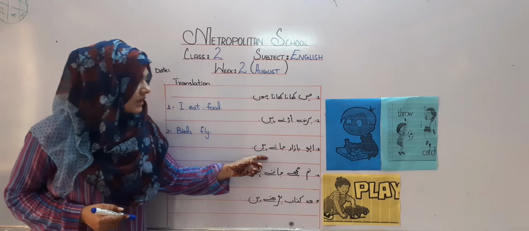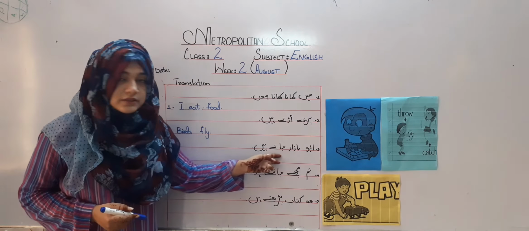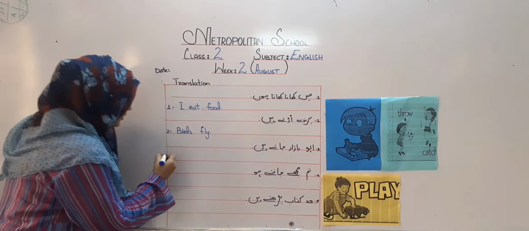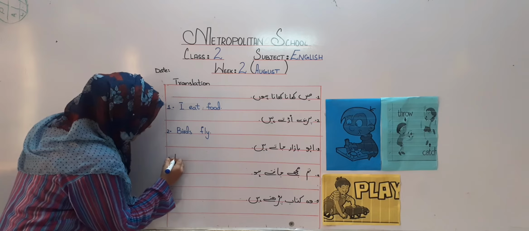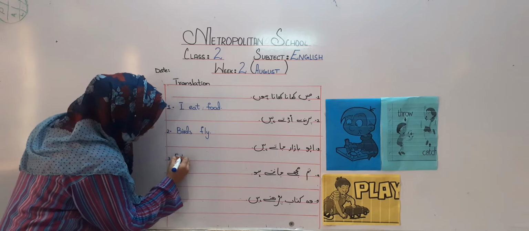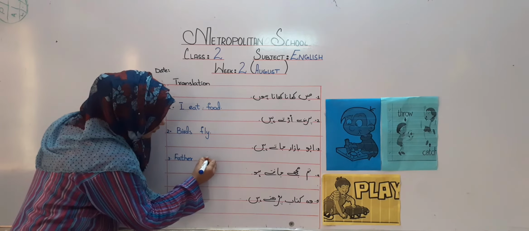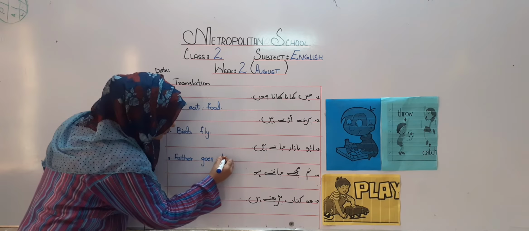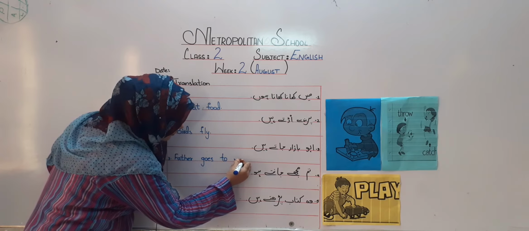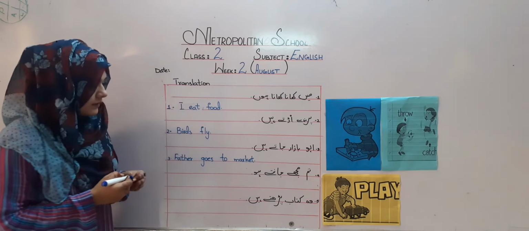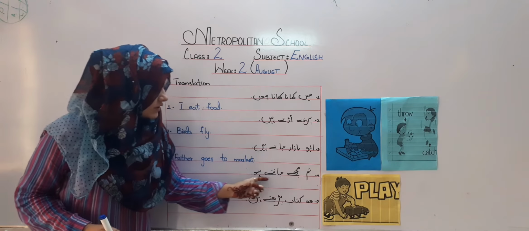अब्बू बाजार जाते हैं. Who is going to bazaar in this sentence? Abbu. And we call Abbu in English as father. Father goes to market. तुम मुझे जानते हो.